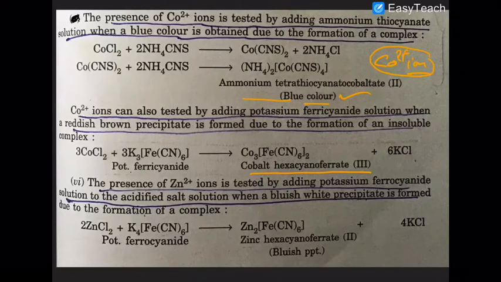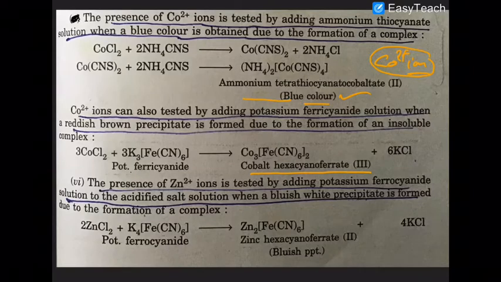I am repeating once more. Cobalt 2 plus will give you a blue color complex with thiocyanate, while iron 3 plus will give you a red color complex. Similarly, cobalt 2 plus when reacted with potassium ferricyanide will give you a red brown color complex. And cobalt 2 plus is the only ion which reacts with potassium ferricyanide; zinc 2 plus, copper 2 plus and Fe 2 plus all of them react with potassium ferrocyanide.